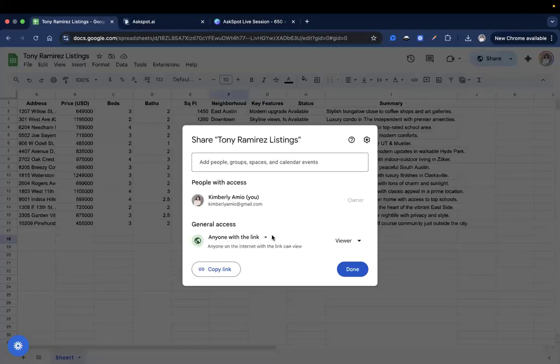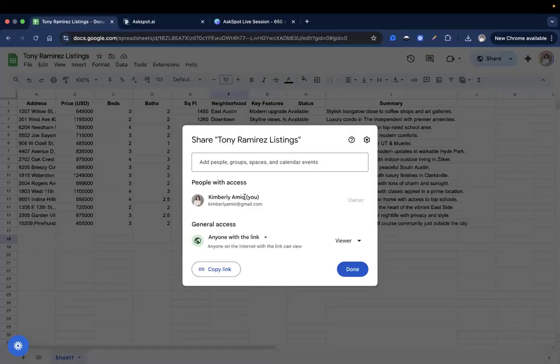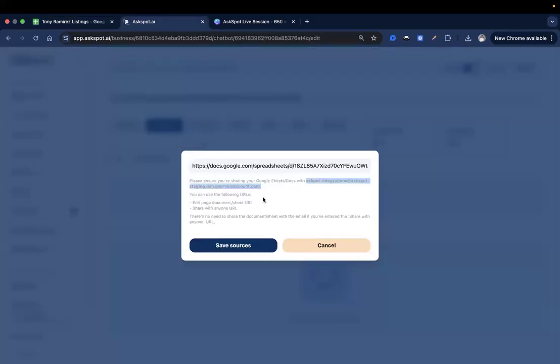Now, if you do not want to make this information in viewer mode, if you want to keep this private, you can simply just add this email address right here without having to turn this sheet into public mode or viewer mode, okay? So if you want to keep it private, that's another way that you can add this Google Sheet to your sources. So let's make sure to save that.